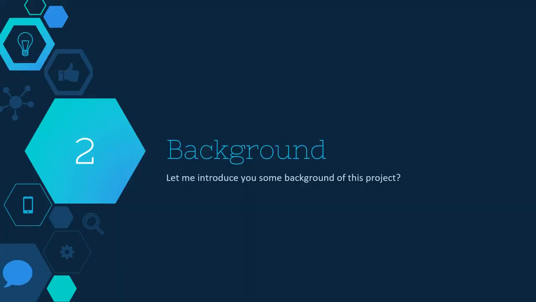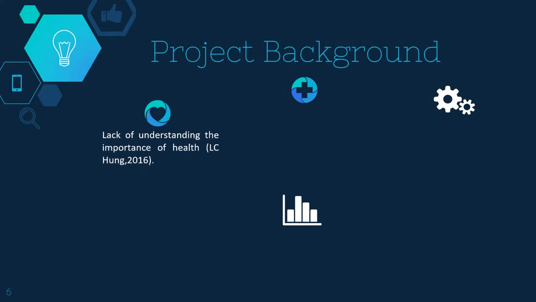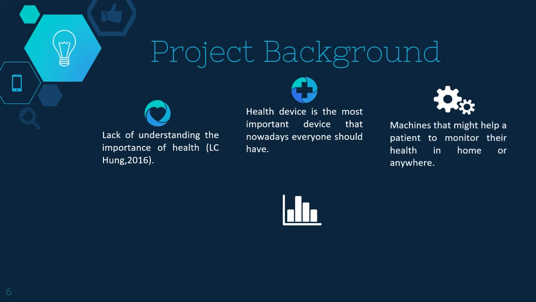Now I'm going to introduce the background for this project. Firstly, our background is giving advice to the community about how important their health is. Secondly, our project is to create a device that most people should have in their homes or everywhere, to improve their health quality. Our third background is to create a machine that could help the patient and also the medical team to assist regarding someone's health. This will let them take fast action if needed.